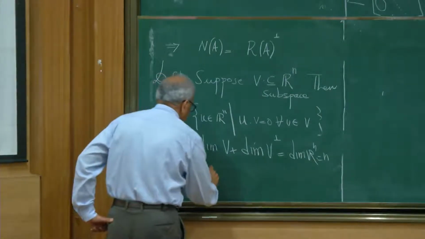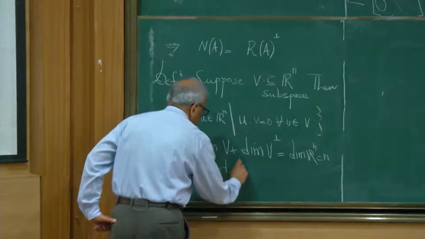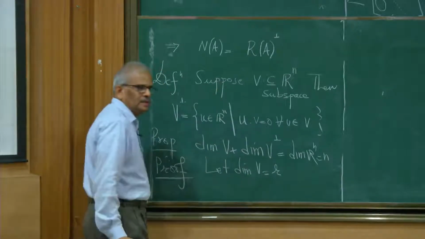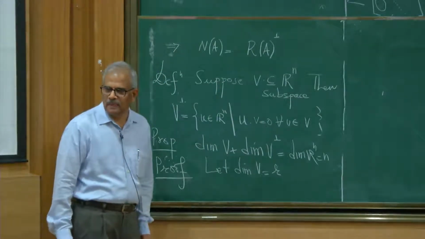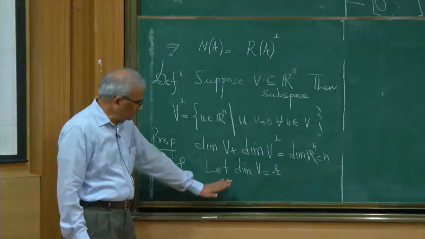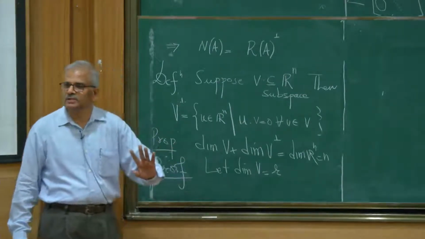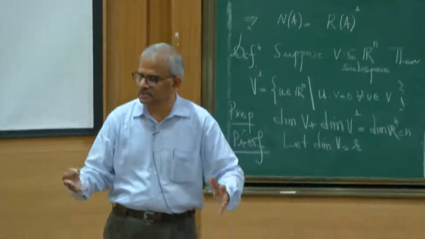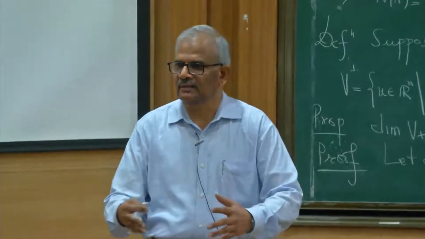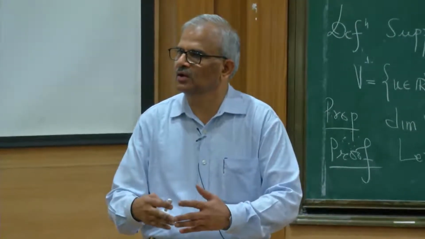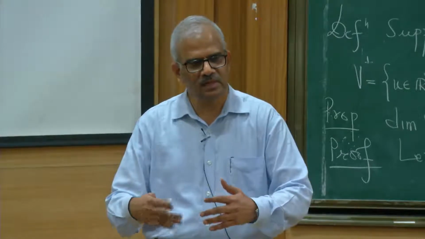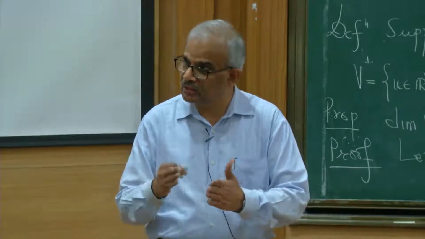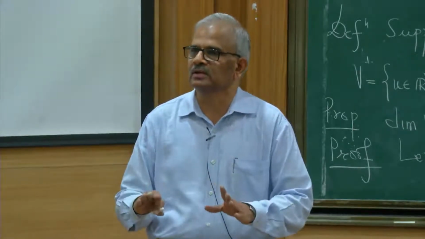V is a subspace of Rn. So suppose the dimension of V is r. Okay, it's an r-dimensional subspace. Now you know the Gram-Schmidt orthonormalization process. Take the dot product, and with respect to this dot product, if I have an r-dimensional subspace, I can find an orthonormal basis consisting of r vectors. An orthonormal basis is a basis where the vectors are unit vectors and they are mutually perpendicular.